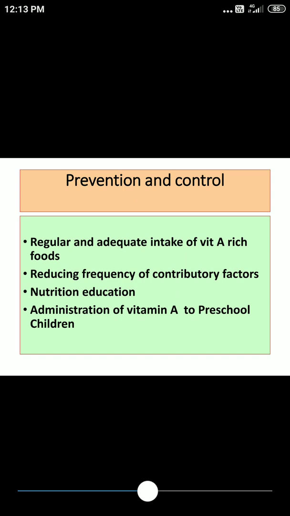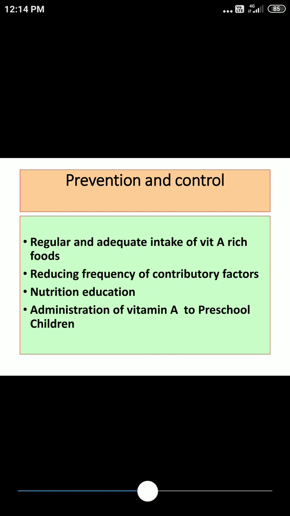Now regarding prevention and control, regular and adequate intake of the foods which are rich in vitamin A is very essential. In addition to that, we have to pay attention to reduce all the contributory factors. And in contributory factors, at least 3 important things you should not forget, that is occurrence of protein energy malnutrition, occurrence of measles, and occurrence of diarrhea. So simultaneously we are supposed to reduce frequency of all these factors which are contributing to deficiency of vitamin A.